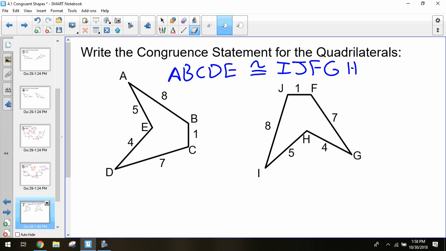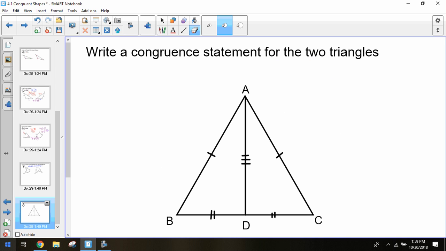But yeah, the main way to focus on a congruent statement: start with or create a name for one of them, go around its shape and figure out what each of those points are and create that name. Then go to your next shape, finding your starting point, figure out what side corresponds to start off with, and then continue around until you end back up. And that should hopefully keep all of your sides corresponding and help you write which sides are congruent to which sides. Are we okay with how we did that? All right. We're going to look at another example, and then we'll call it a day there.